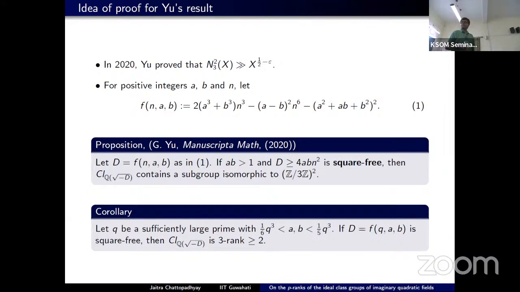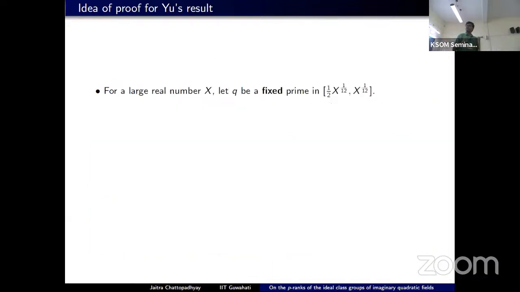So far we can see that if a and b are of order q to the 3, in the expression of f(n,a,b), we see that it is of order q to the 12. That forces us to choose a prime q of the order x to the 1 over 12.